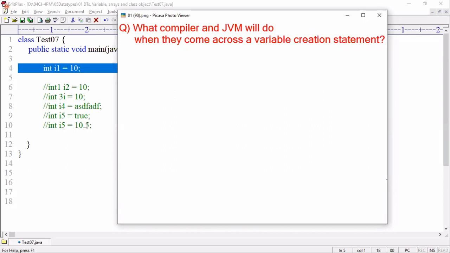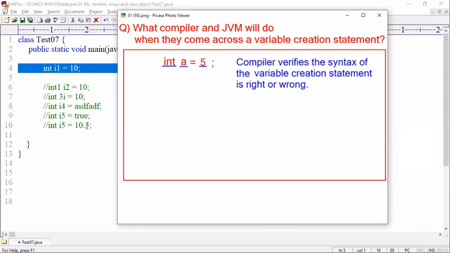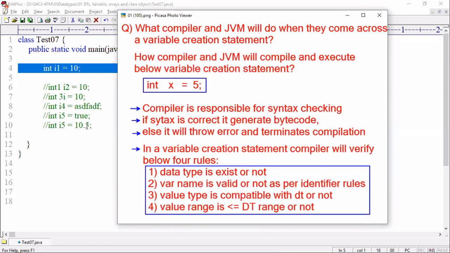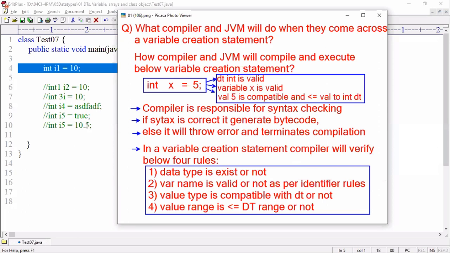Now look at this: what will the compiler and JVM do when they come across a variable creation statement? The compiler verifies whether the syntax is valid or not. Is the data type existing or not, is the variable name correct or not, is the literal type compatible or not. So the compiler applies five rules, four rules, whatever. Is the data type existing or not? Yes, the data type is valid.